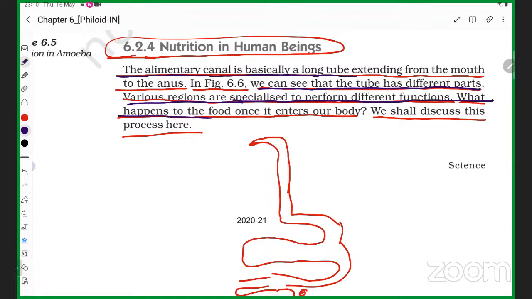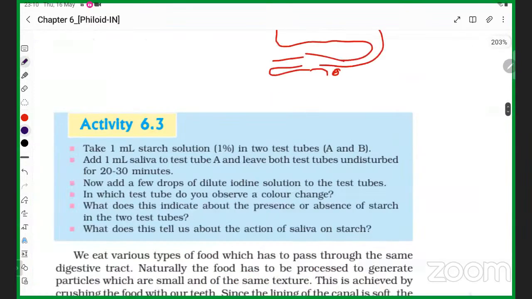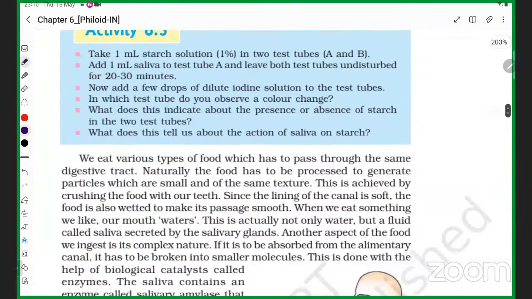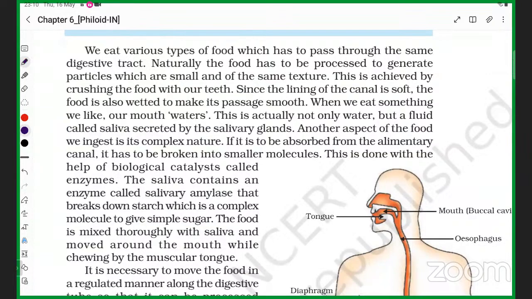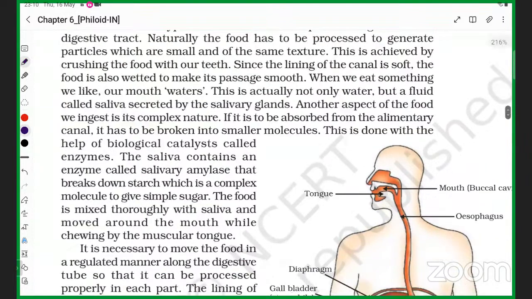What happens to the food once it enters our body? We shall discuss this process here. So what is happening to our food, students? We are going to discuss it here. Now you can see the image here. This image is called the alimentary canal, students.